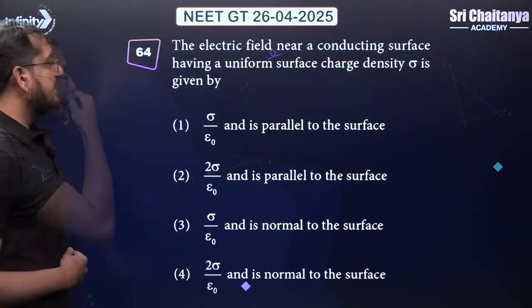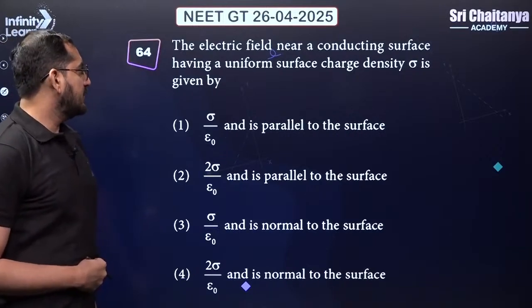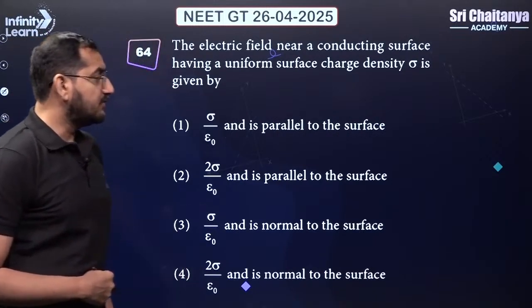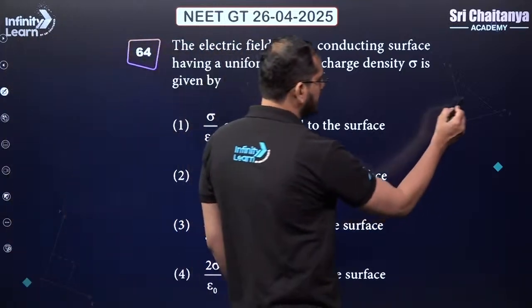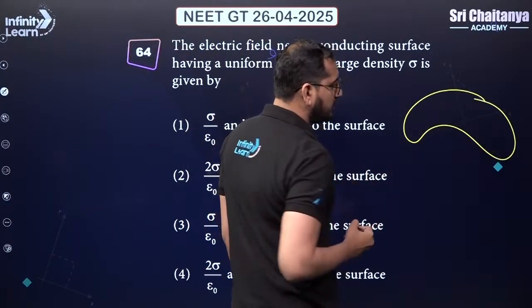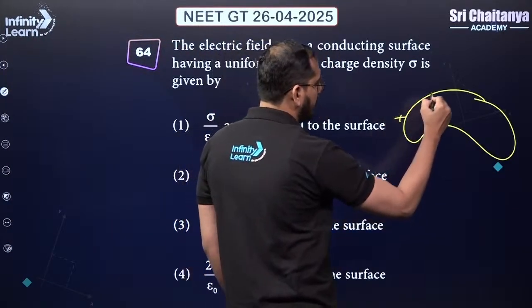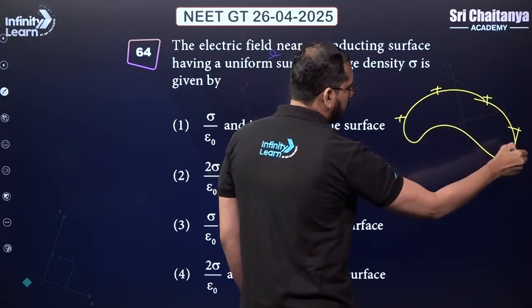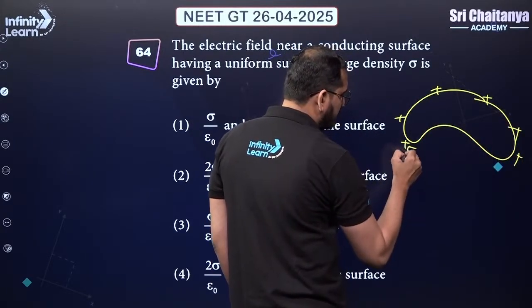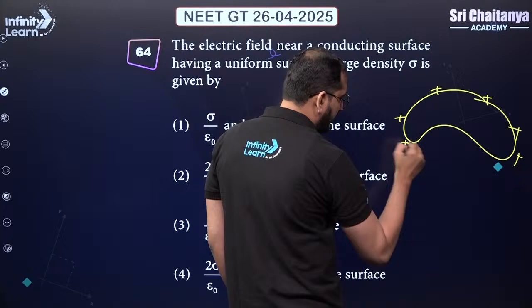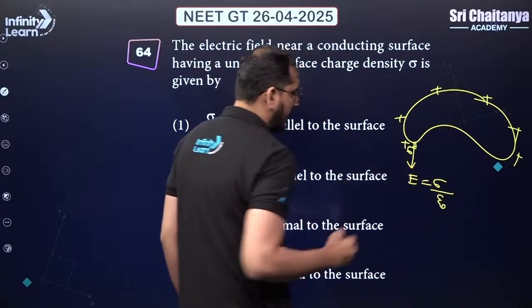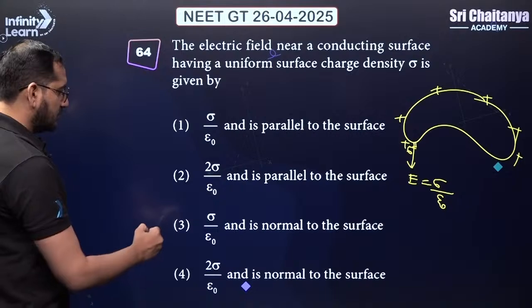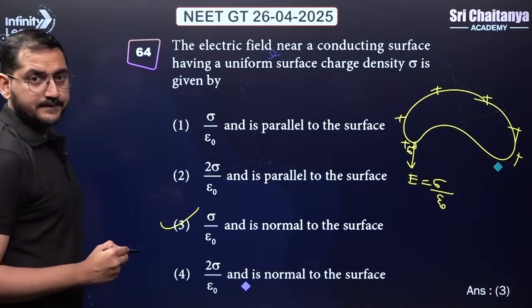Let's go ahead. The electric field near a conducting surface having a uniform surface charge density sigma is how much? It's a standard result. No matter whatever the shape of the conductor is, if the local density is sigma, then the electric field will be perpendicular to the surface and the magnitude will be sigma by epsilon naught. Okay, so that will be your option 3, right?